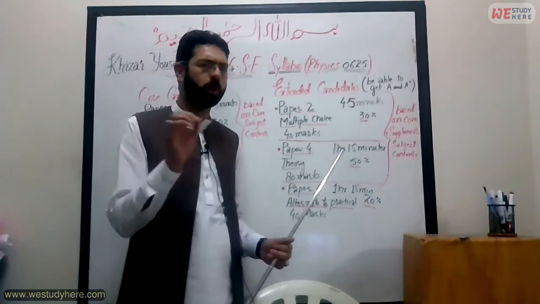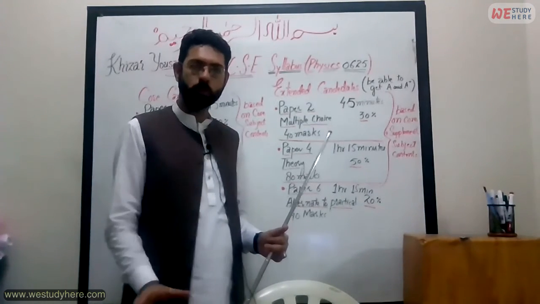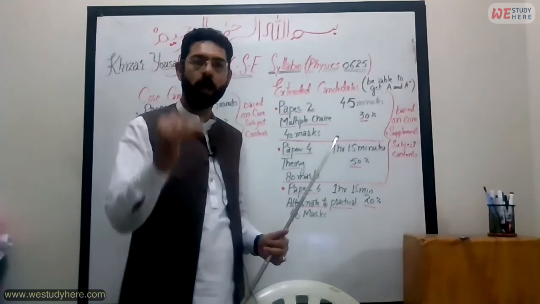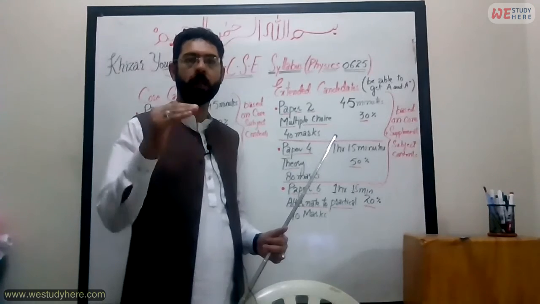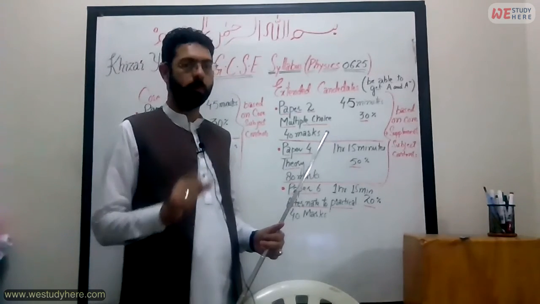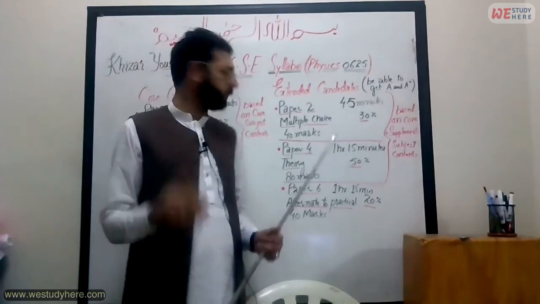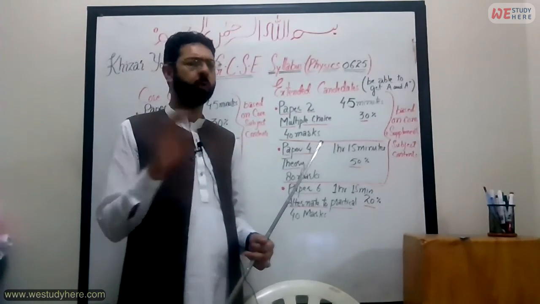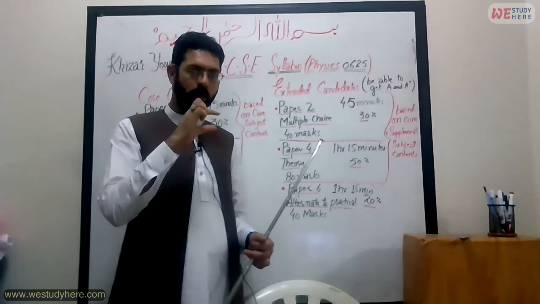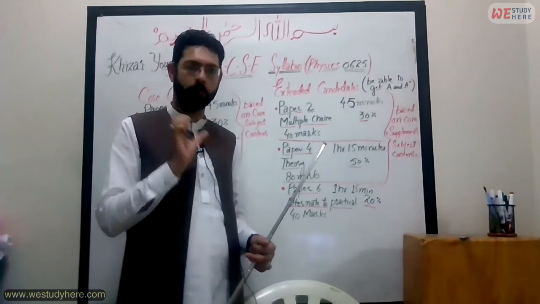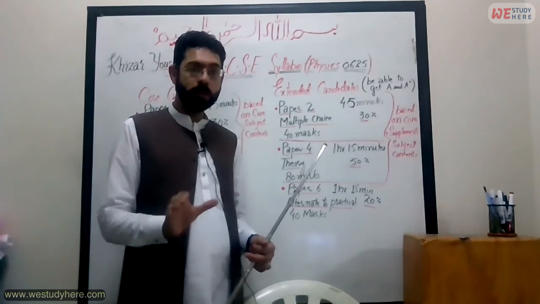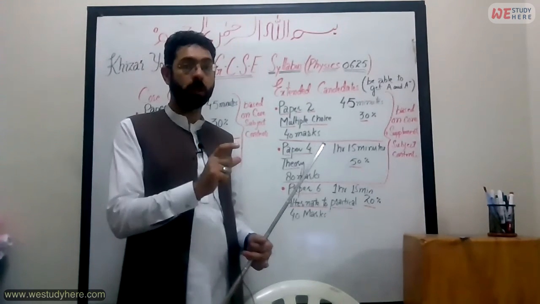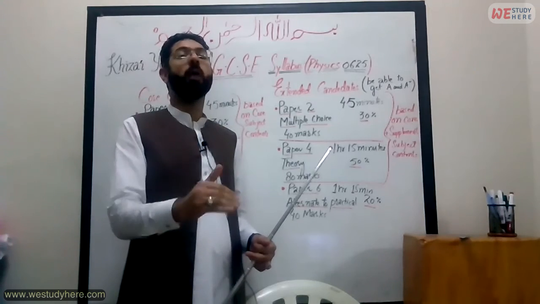Over there, you don't have to do the practical. The instructions will be given in the question, and according to the instructions, you have to give the observation readings and draw the diagram. The last question of this paper is a little bit of experiment. There you only have to write what apparatus is used in that practical, what is the procedure, what are the precautions, what is the observation, and what is the calculation needed for that practical.